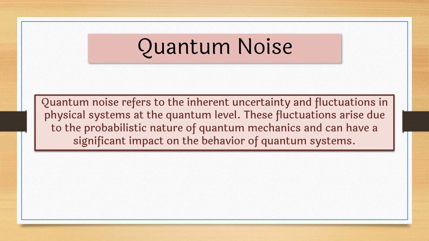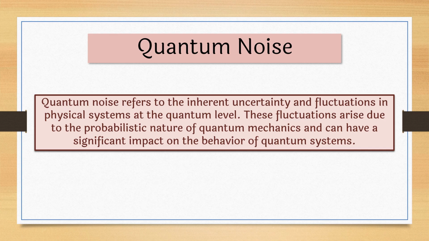Now the next part is quantum noise. What is quantum noise? It refers to inherent uncertainty and fluctuations in the quantum system at a quantum level. These fluctuations arise due to the probabilistic nature of quantum mechanics and can have a significant impact on the behavior of a quantum system. What we mean by this statement is that a quantum computer working with these entangled channels may not perform ideally, because it requires ideal conditions like a very low temperature, and other physical factors.